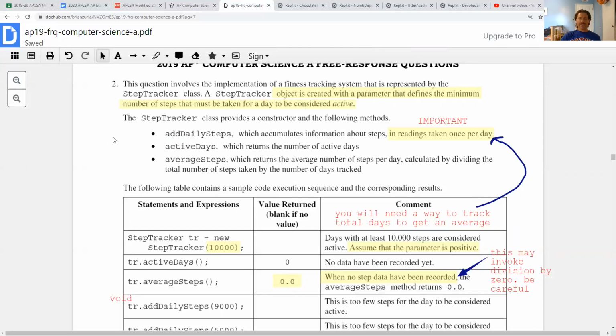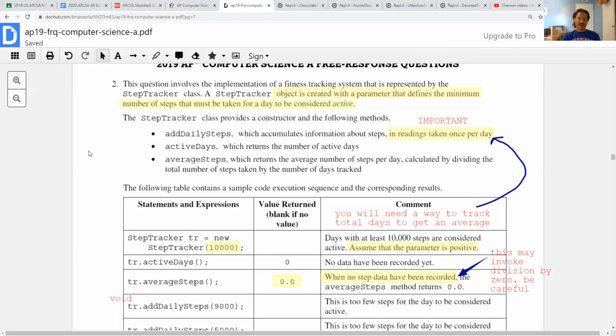So there's addDailySteps, which accumulates information about steps and readings taken once per day, and I've highlighted that. I'll come back to that. Active days, which returns the number of active days, and then average steps, which returns the average number of steps per day calculated by dividing the total number of steps taken by the number of days tracked. And that total then, we'll have to have some sort of running total. And then we'd also have to sort of have a running total on days since we've started using this device.